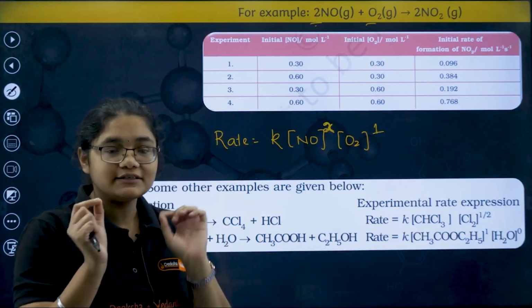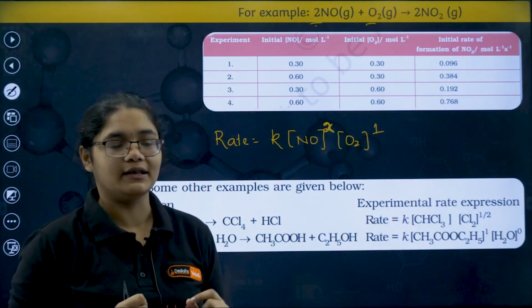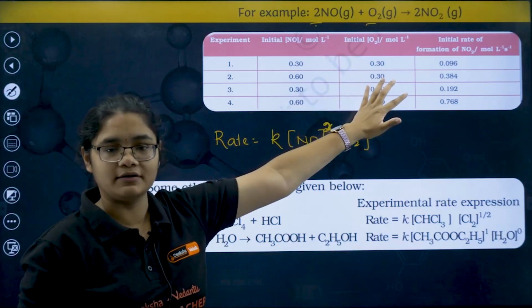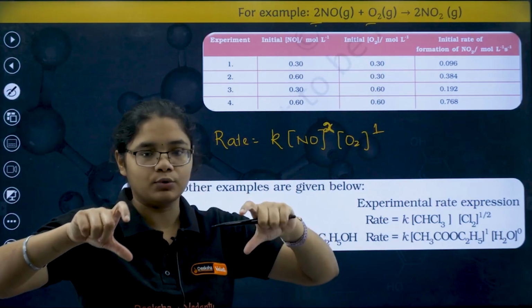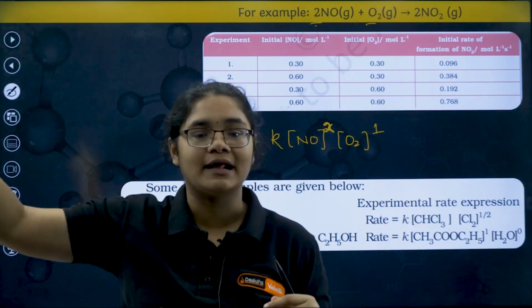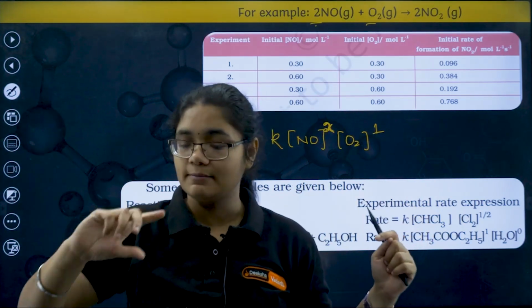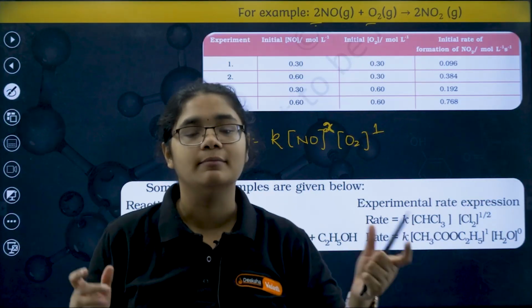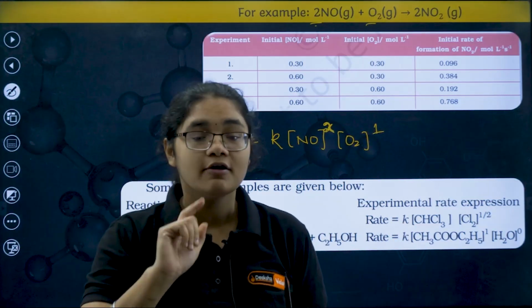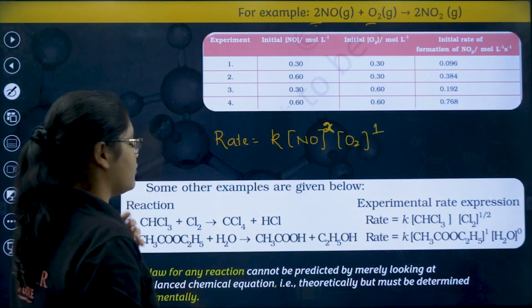So these numbers, how do we find them out? These numbers are determined experimentally. How have we done an experiment here? I have taken NO and O2, then I have doubled the concentration of NO. I am seeing the rate is becoming 4 times. That means with respect to NO, it is a second order reaction. And if I double the O2, the rate also becomes double. That means with respect to O2, it is a first order reaction, right? So that is what is called the order of the reaction.